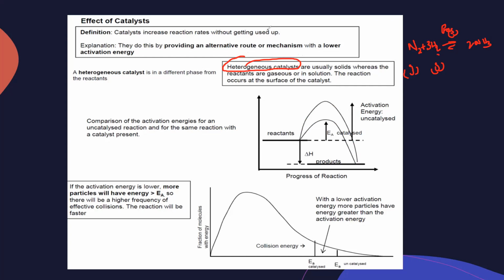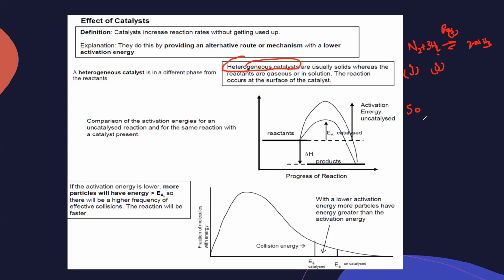And in A2, you will study how a catalyst acts, like how a catalyst provides an alternative route and how it helps in reactions. But now you don't have to go into detail or depth on the topic. You just have to understand the fact that a catalyst is a substance which alters the rate of reaction without being chemically consumed or used up. And a heterogeneous catalyst has a different state compared to that of the reactant. So in the manufacture of ammonia by the Haber process, iron is a heterogeneous catalyst.